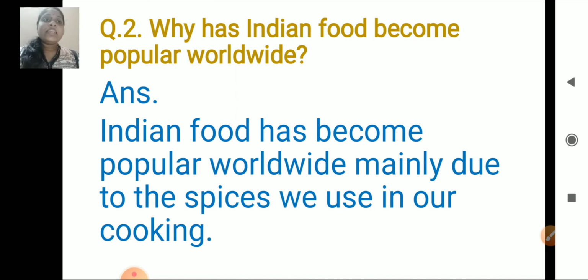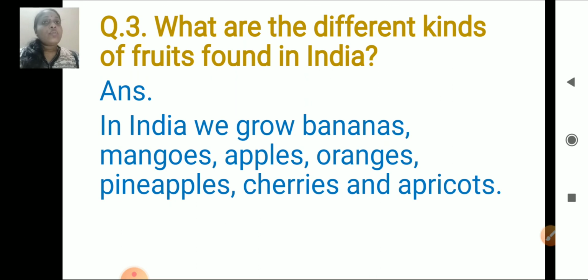Why has Indian food become popular worldwide? Indian food has become popular worldwide mainly due to the spices we use in our cooking. What are the different kinds of fruits found in India? In India, we grow bananas, mangoes, apples, oranges, pineapples, cherries, and apricots.